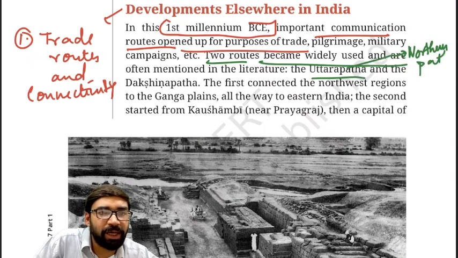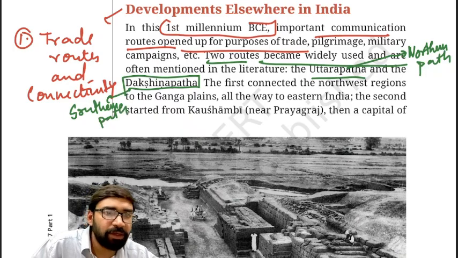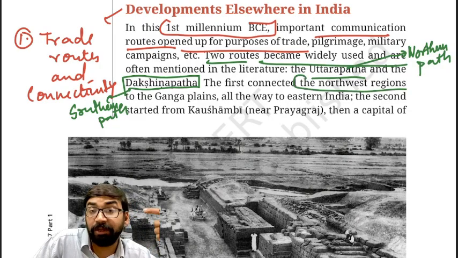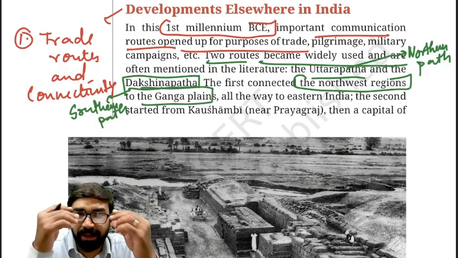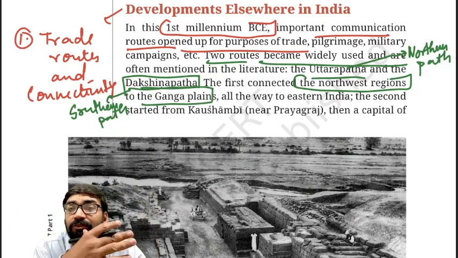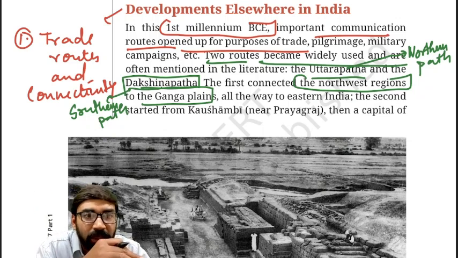Northern path, and second Dakshina Path is the southern path. Clear? When we say Uttar Path, it connected the northwest region. That means the Indus region to the Ganga plains. So you can say Uttar Path is something from the Gandhara region in Afghanistan till Patliputra in Magadha. Clear? That means all the way to eastern India.